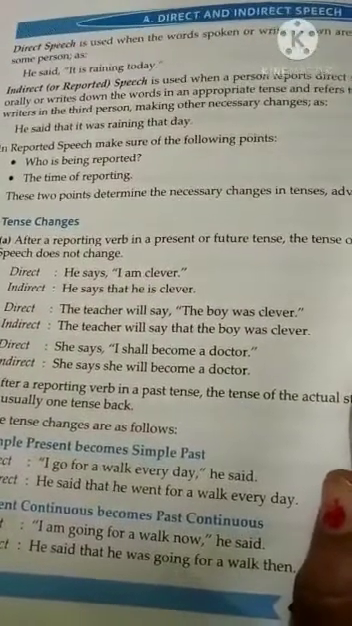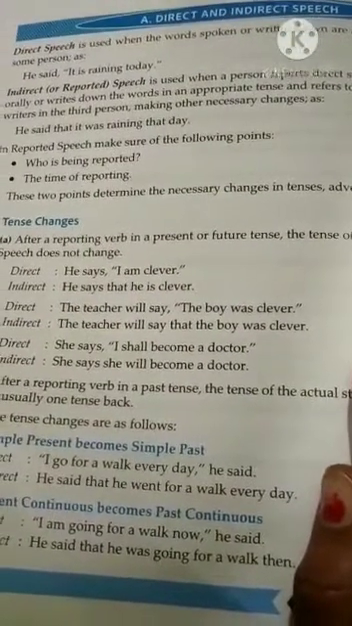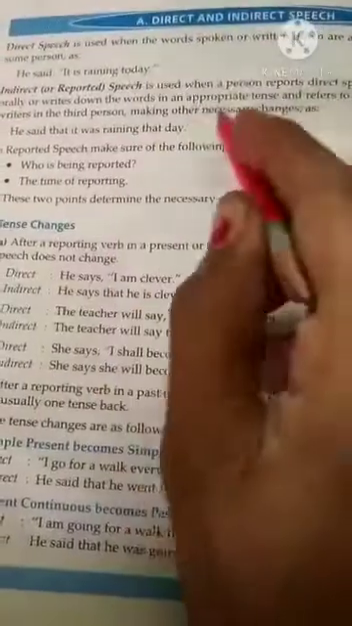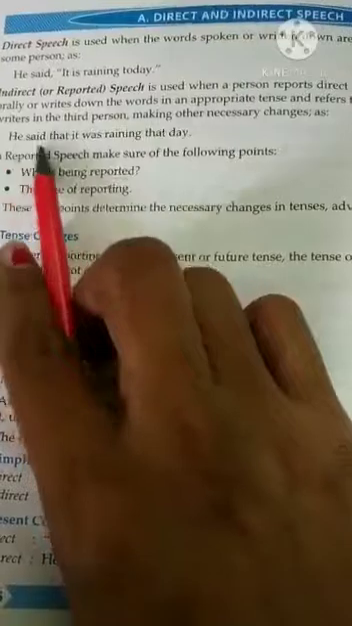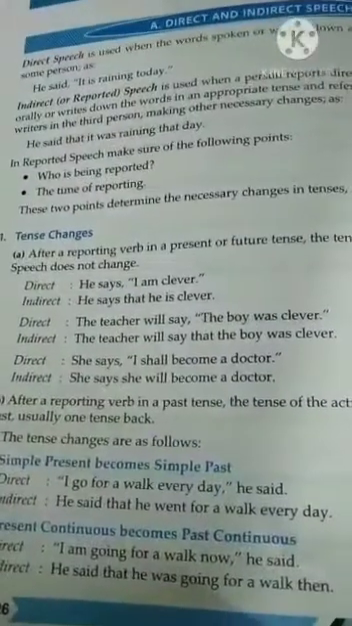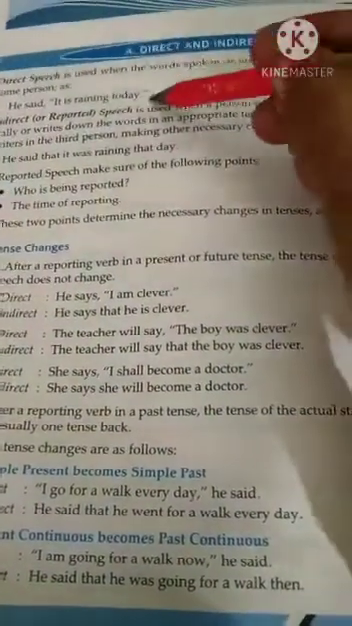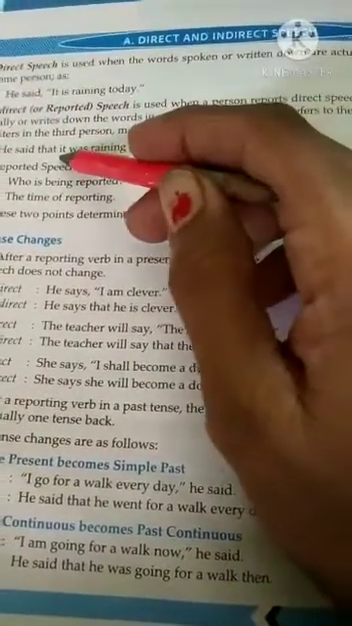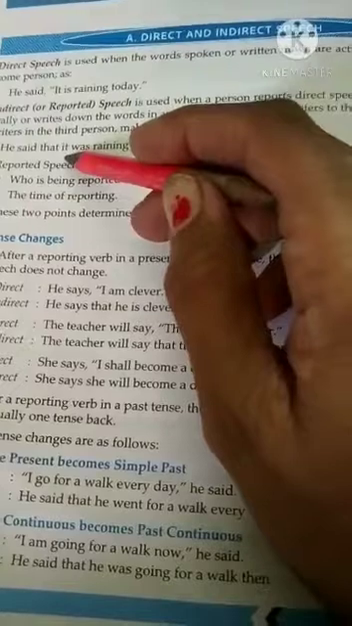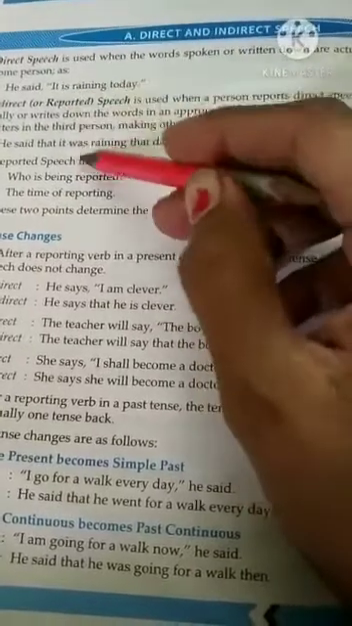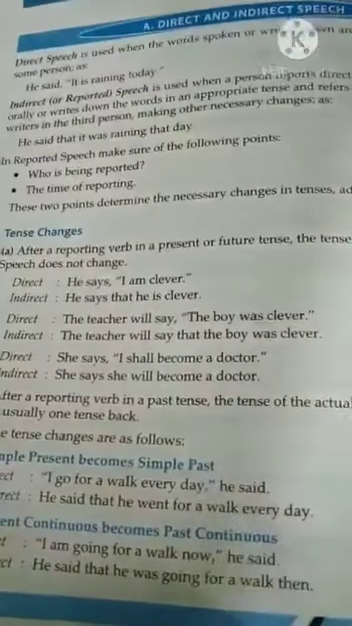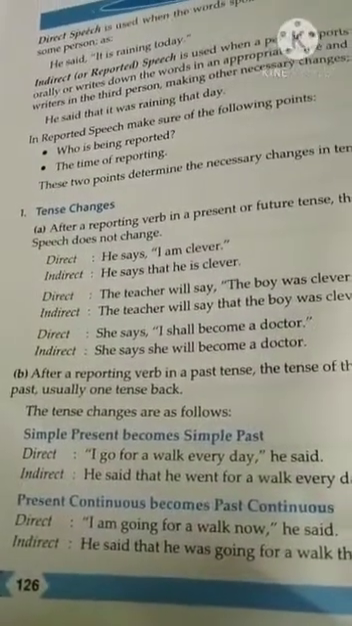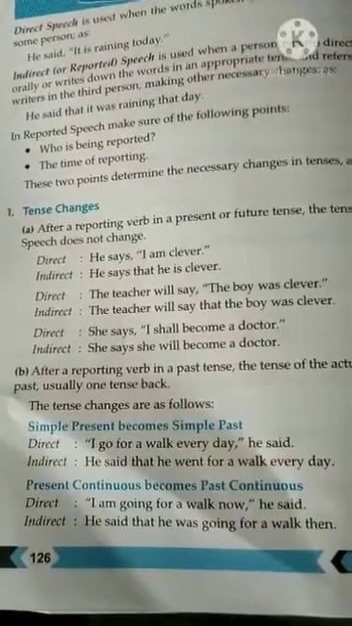Direct speech is used when the actual words are spoken or written down by some person. Suppose he said, "It is raining today," and in indirect speech, another person will speak those words: He said that it was raining that day. Today is converted into that day, the comma is converted into that, and the tense is converted into past. The tense will be changed. Then there are different points which will show how the tense changes.